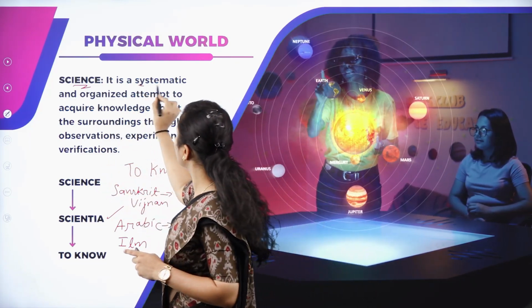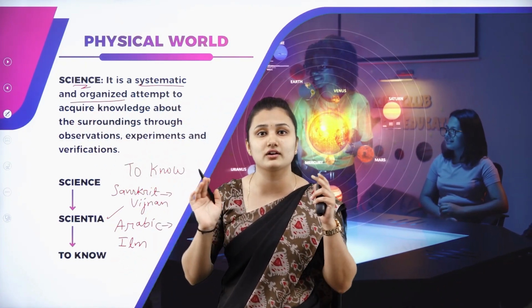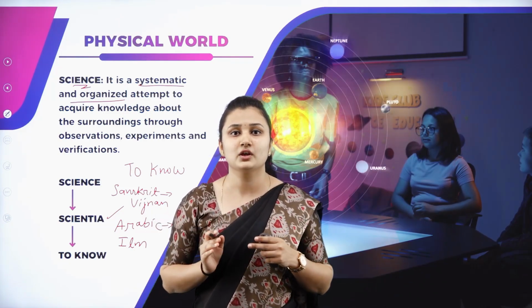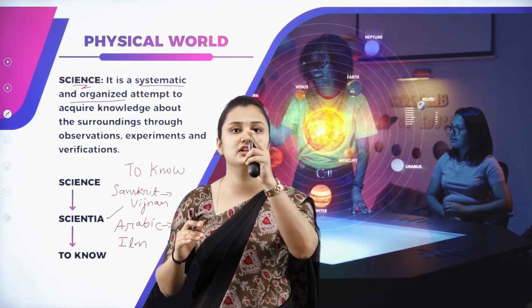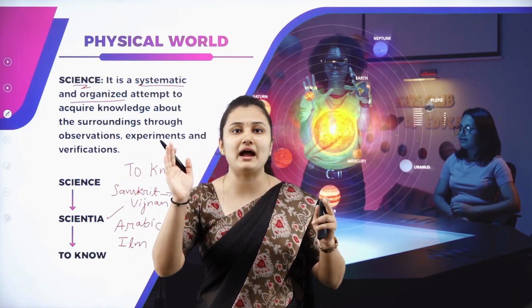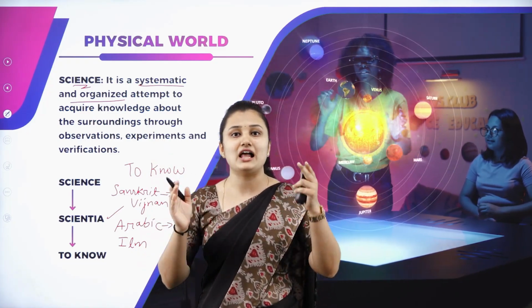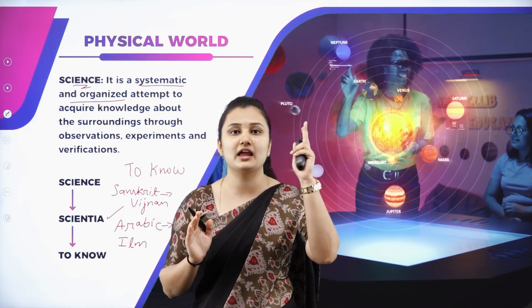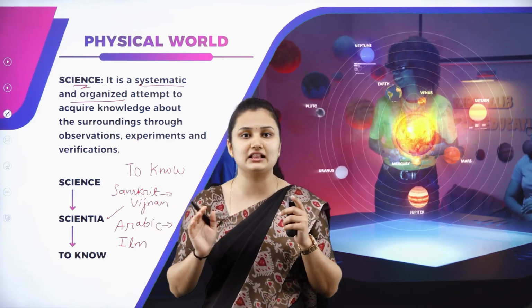Students, what do you mean by systematic and organized? Say for example, if a teacher asks you to write a number from 1 to 10, will you write only 1 and 10? No, right? You'll always follow an order. You write 1, 2, 3, up to 10. So that is a systematic and organized way of writing numbers. Say for example, you're writing alphabet from A to Z. Will you write only A and Z? No, right? You'll always write A, B, C, D up to Z. That is the systematic and organized way of writing English alphabet.